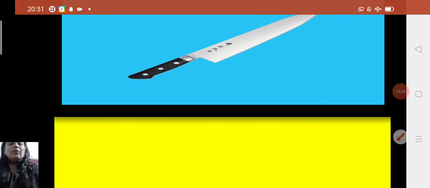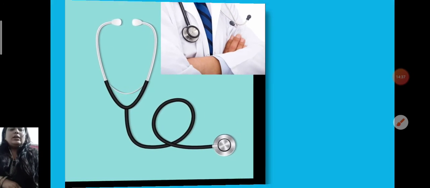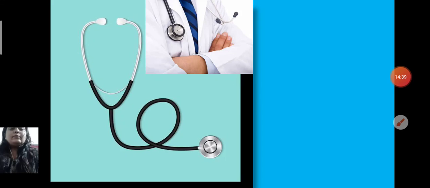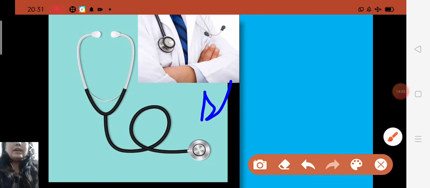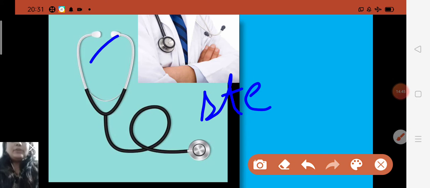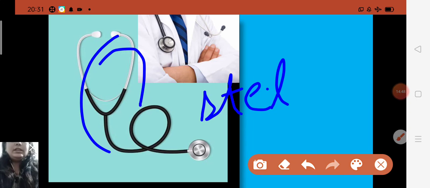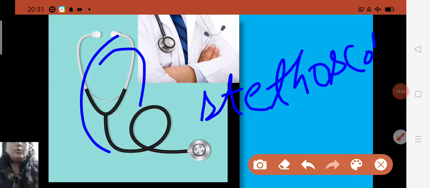Understood? Now the next one is a stethoscope. This is the picture of a stethoscope, spelling S-T-E-T-H-O-S-C-O-P-E. Children, a stethoscope is a medical instrument used in listening to sounds produced within the body.